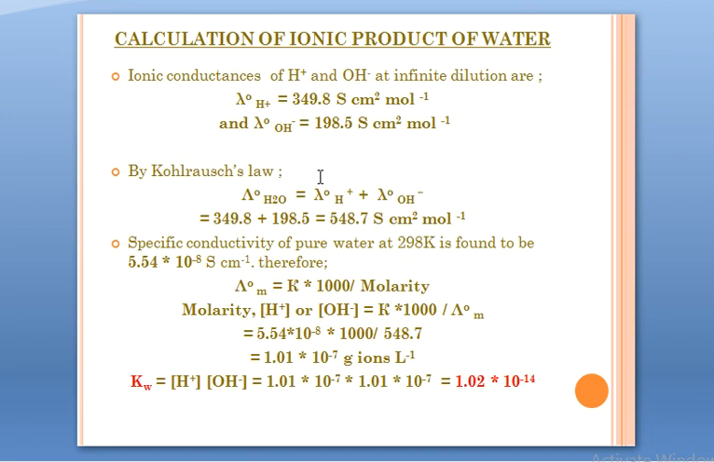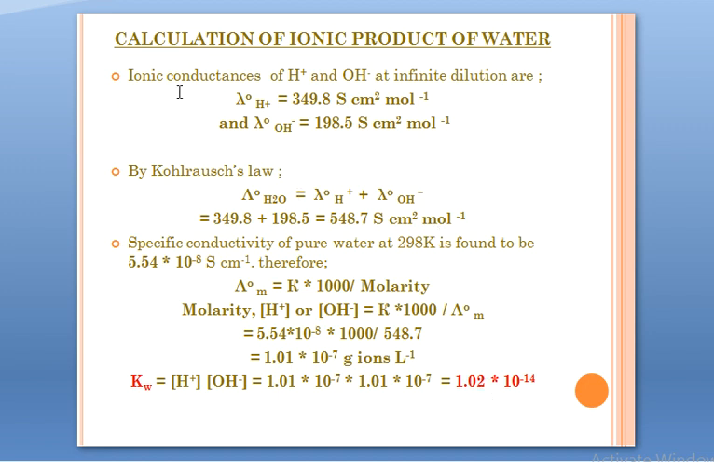Next, the last one is the calculation of the ionic product of water. This, the one which I have highlighted, is a very important value in chemistry. This is the ionic product of water. How can we use Kohlrausch's law to calculate this value, the ionic product of water?